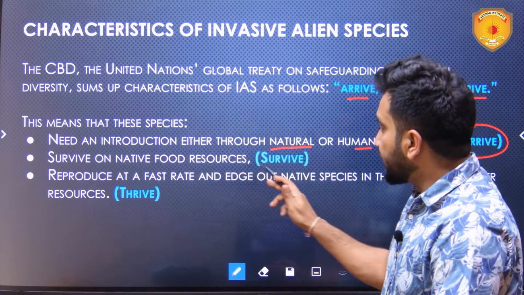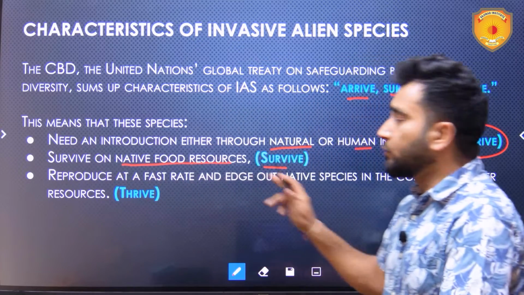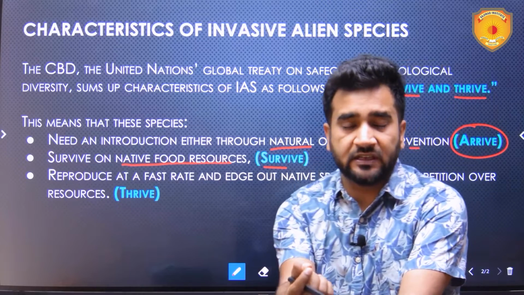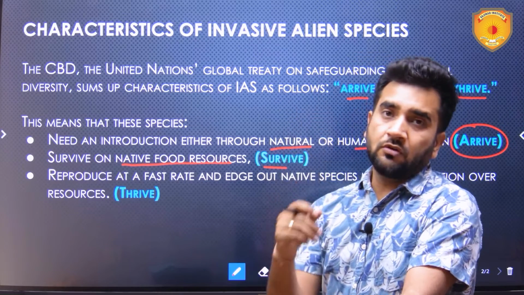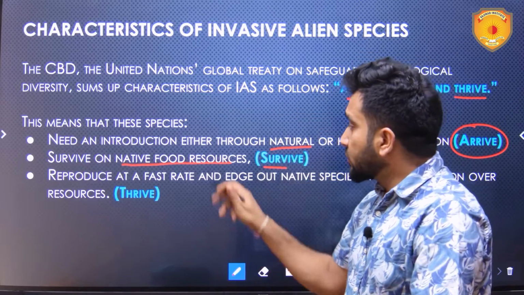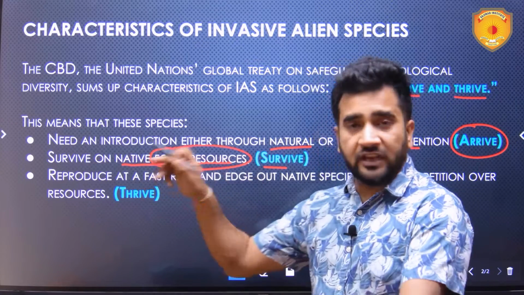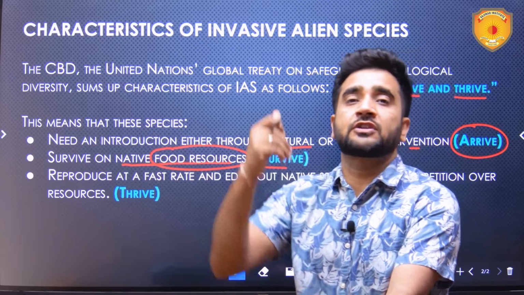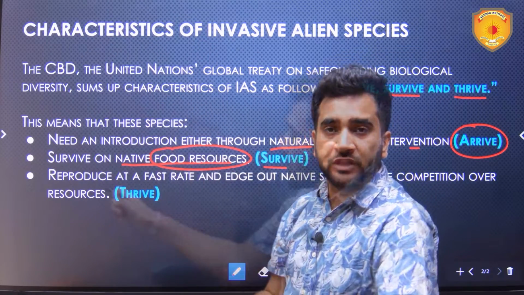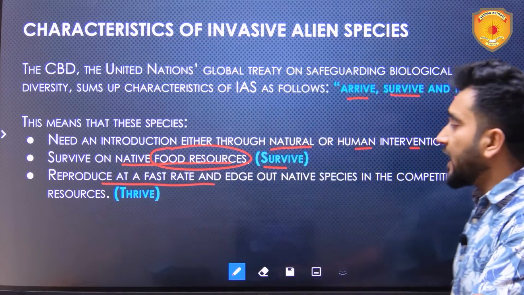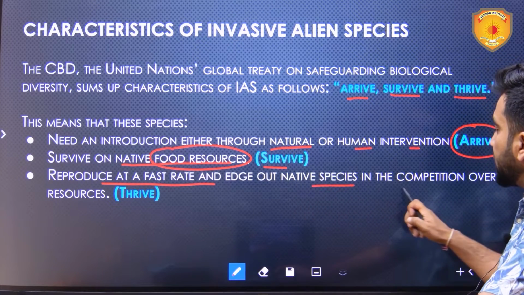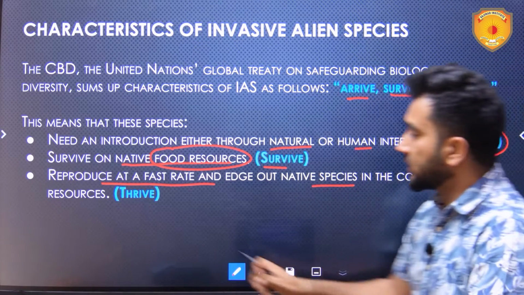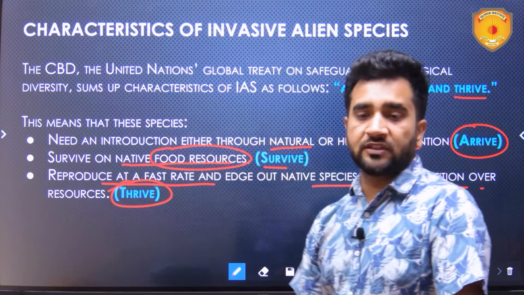Next is survive. They survive on native food resources. As I again give this example of eucalyptus trees, the native food resource was the water available in that particular region. So it consumed all that, and that water was not left for the other species over there. They reproduced at a fast rate and edge out native species in the competition over resources, and this is how they thrive in that region.